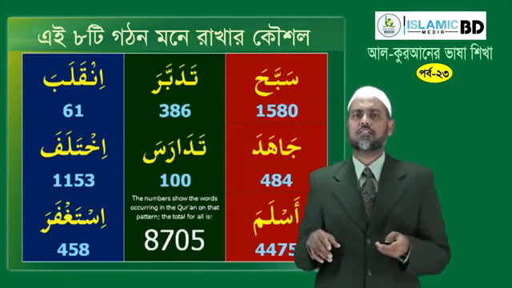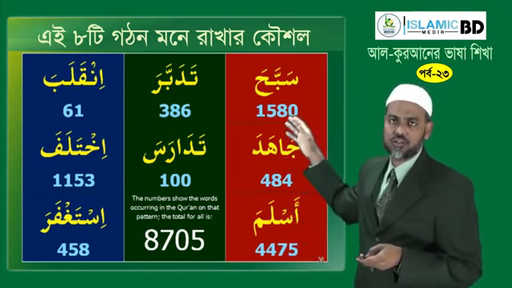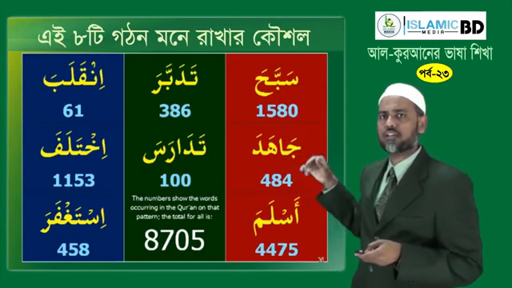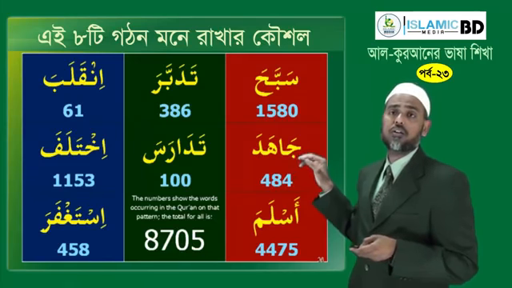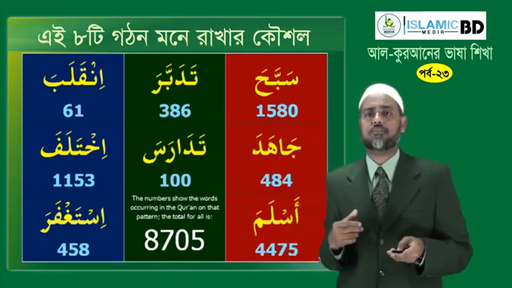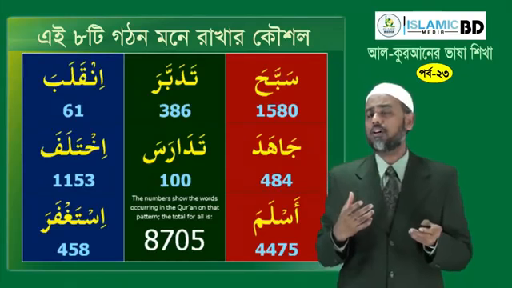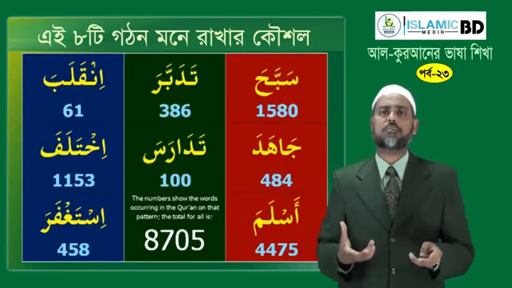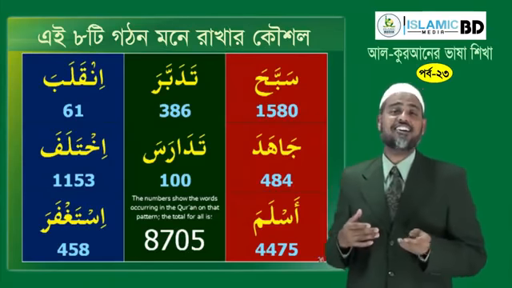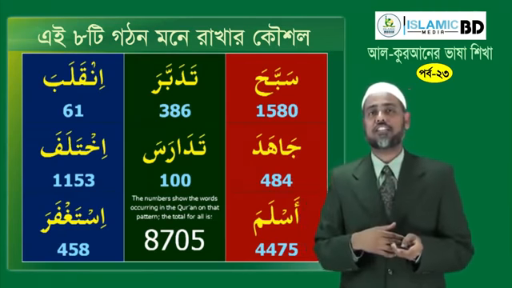And inshallah, it will be very easy very soon. And these are the different forms, like sabbaha occurs almost 1600 times, sabbaha patterns, and jahada patterns almost 500 times, and aslama patterns occur almost 4,500 times, and so on. The most commonly occurring mazid fi is aslama, 4,500 times. So we got to learn them, we cannot neglect them, and inshallah they will be easy as we learn. In fact, as I say, they'll become ladith, tasty, inshallah. Instead of mazid extra efforts, they will be very easy to learn.